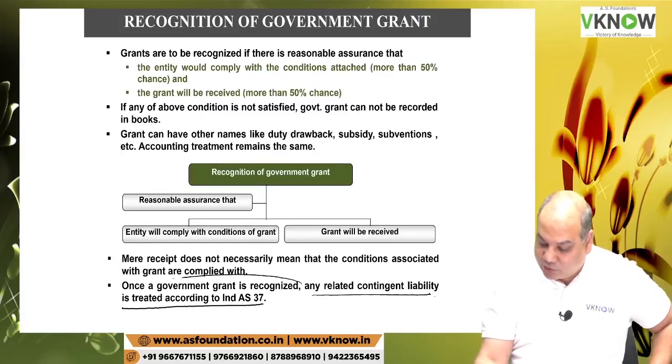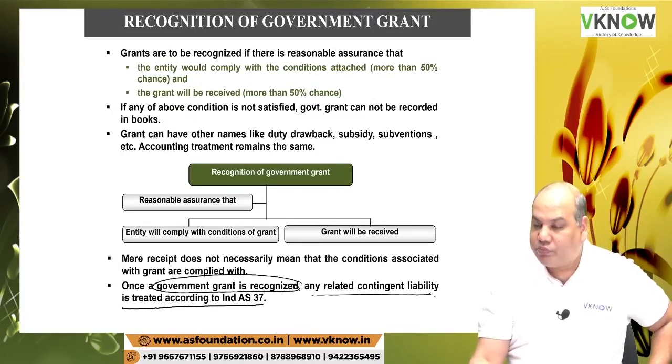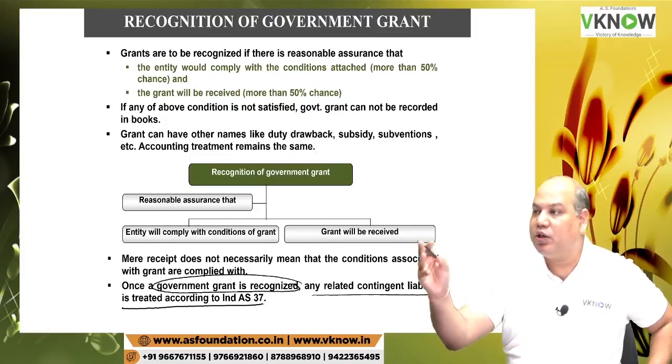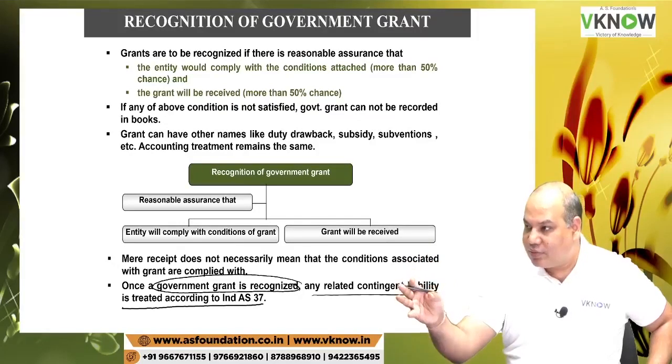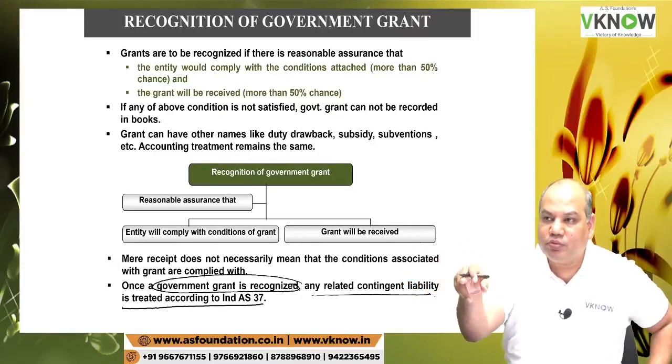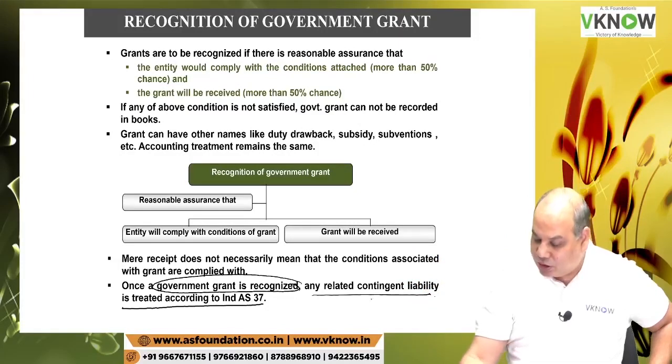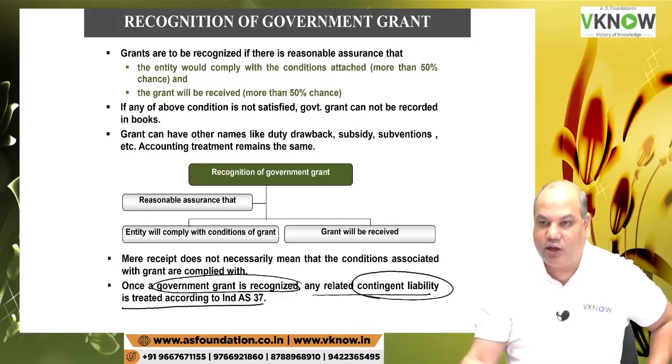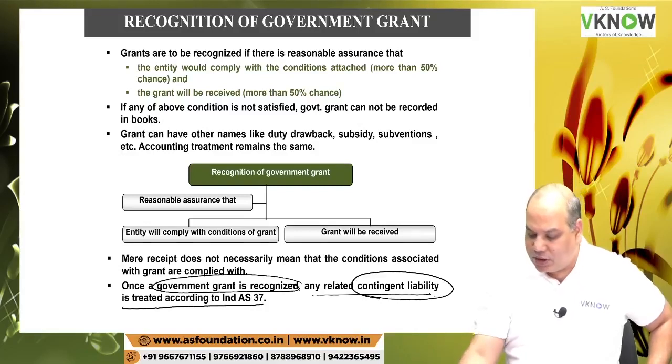Once you have recognized the grant, there is a possibility that you may not be able to fulfill all the conditions of the grant. Okay, you may have to refund the grant. In that case, any such contingent liability like refunding the grant will be covered under Ind AS 37.